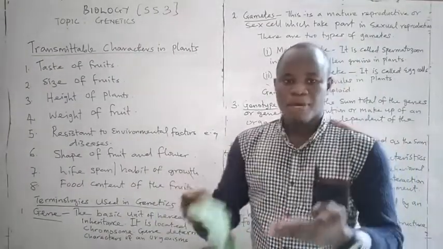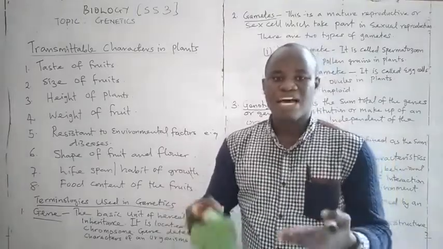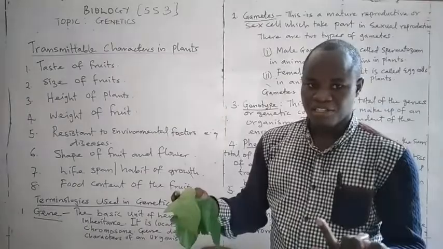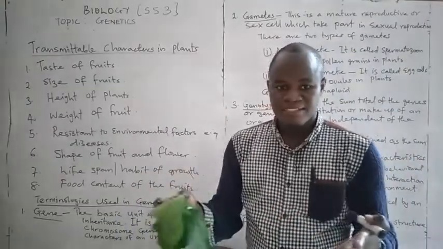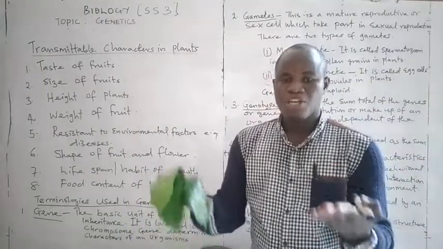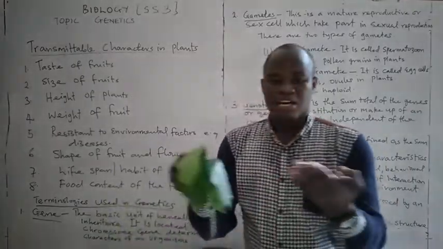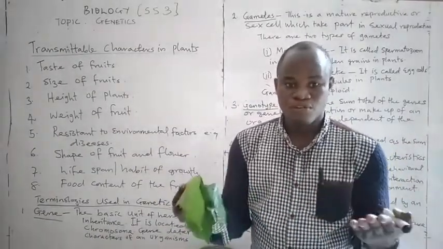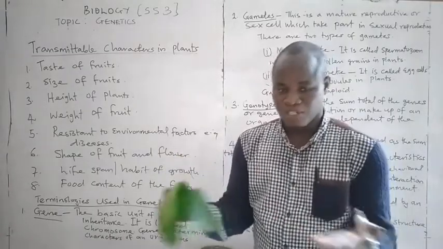The process by which these characteristics are being passed from parent to the offspring is known as hereditary. The differences that exist among organisms of the same species is known as variation. In short, you can just put genetics as a scientific study of hereditary and variation.